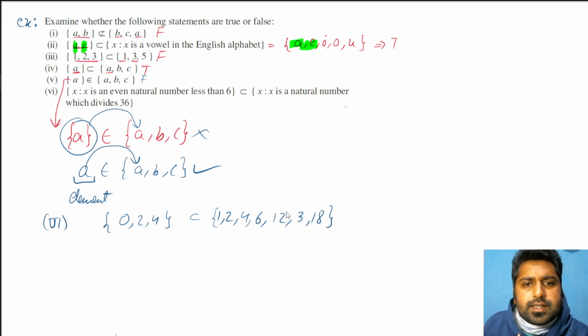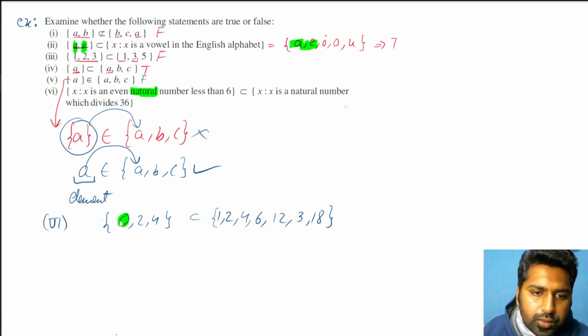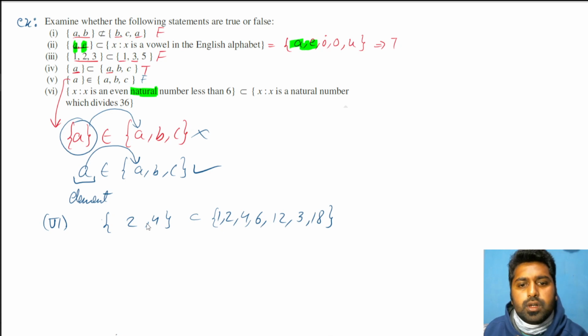Oh, even number less than 6. Sorry, one thing I missed. Even number, but he is saying natural. If I am saying natural, I cannot take 0, so that's wrong. So I have to erase this. Only 2, 4 is there. Now he's saying it is a subset of this: 1, 2, 4, 6, 12, 3, 18.